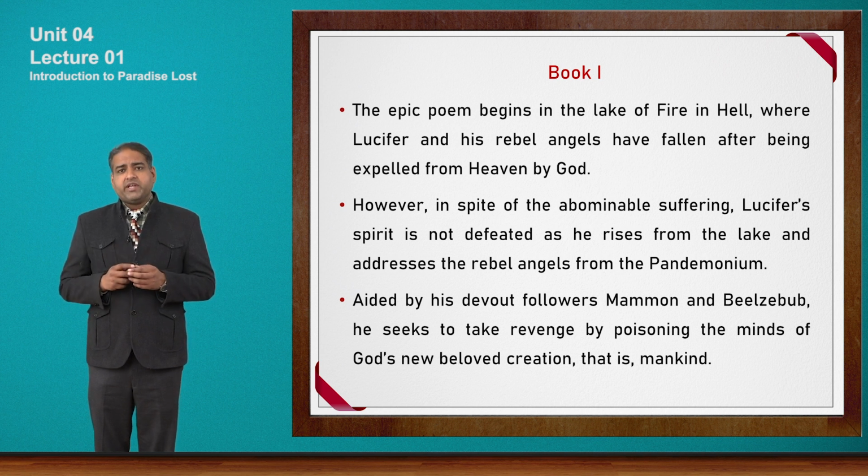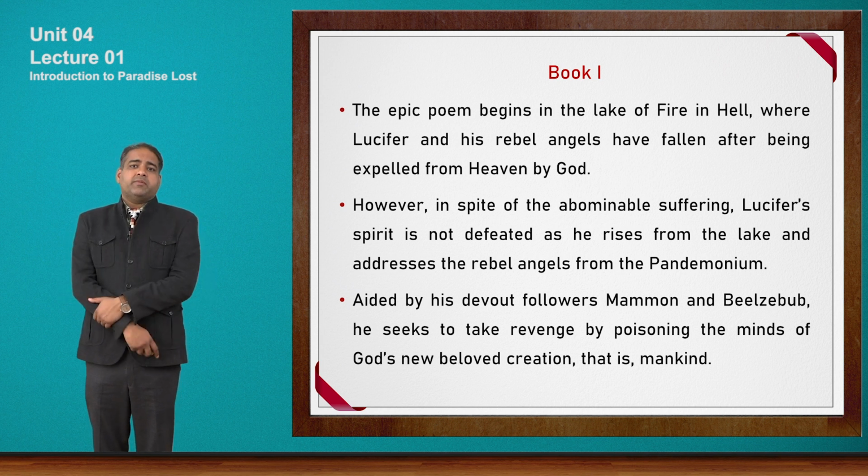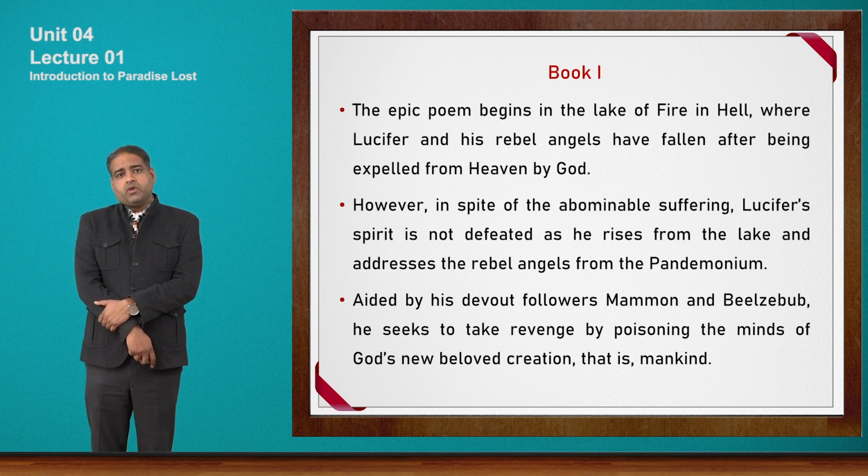Then how to take revenge? Now they think of poisoning the objects which God loved most, the beloved Adam and Eve, the beloved mankind, the creations of God, and in this way, by poisoning Adam and Eve, they would be able to take revenge on God. This is the story of book 1.